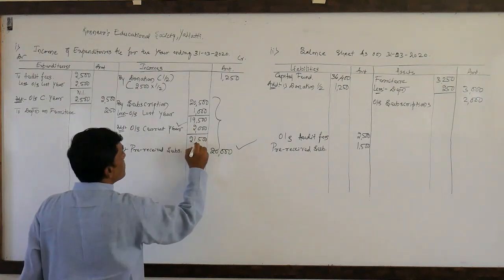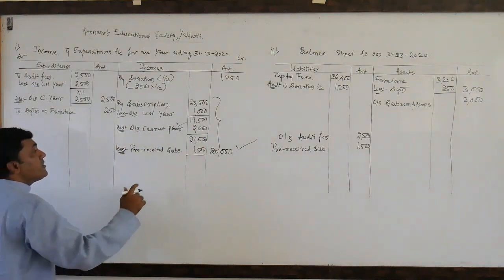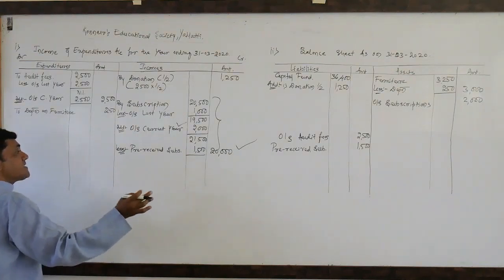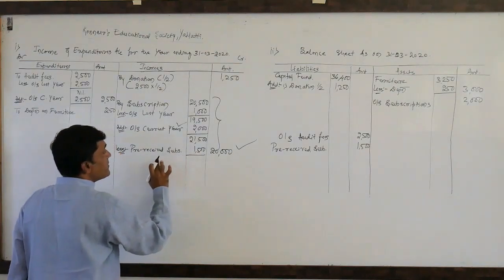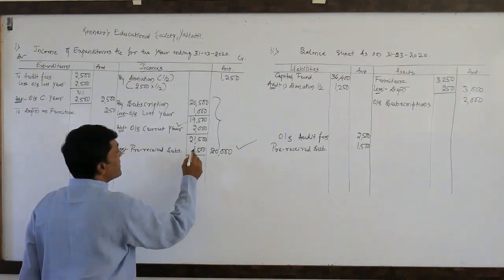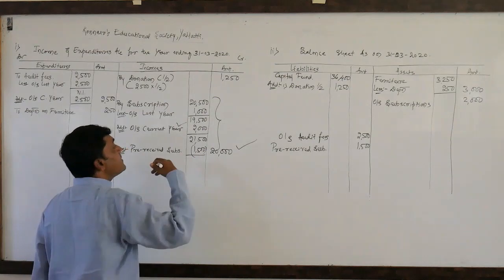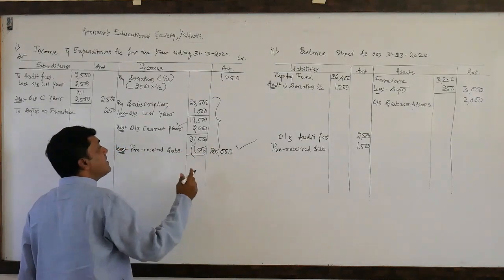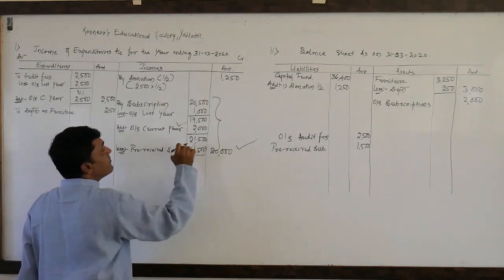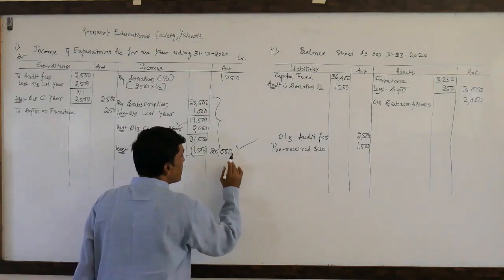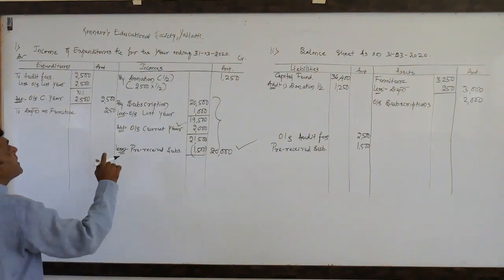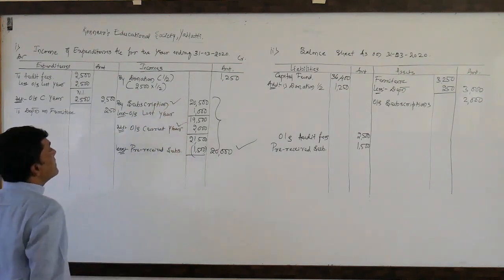So the total is 21,500. Out of this 21,500, as per the instruction given in the adjustments, pre-received subscription means 1,500 received for the next year. So this is not our current year, it relates to next year. That is the reason I need to deduct this 1,500 from the 21,500. The resultant figure 20,000 is the current year income, current year subscription.